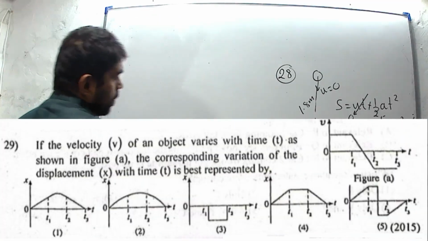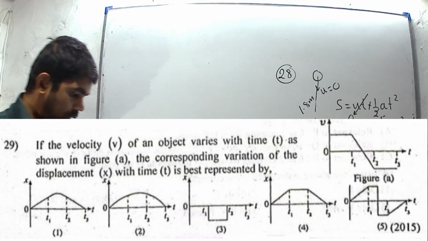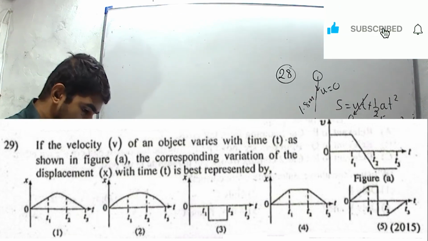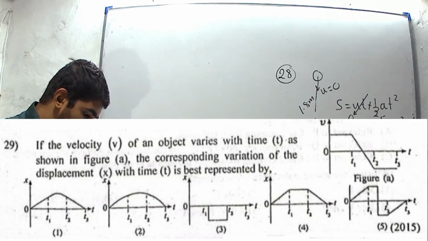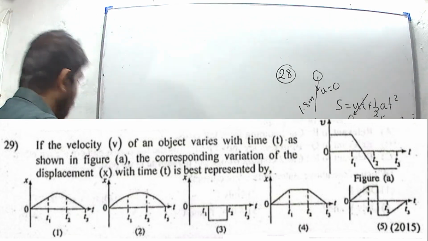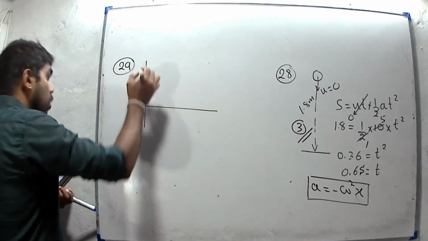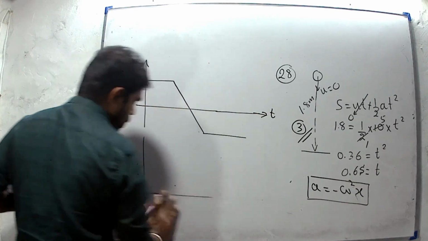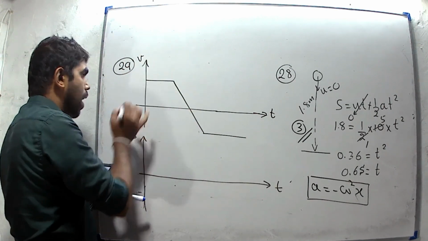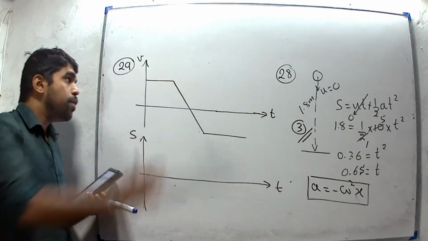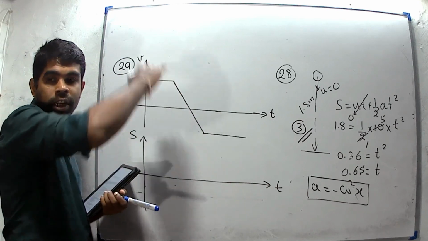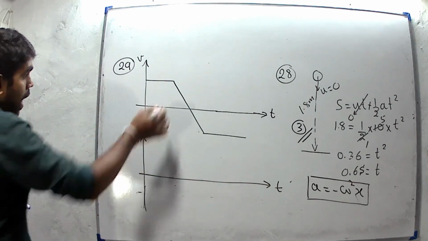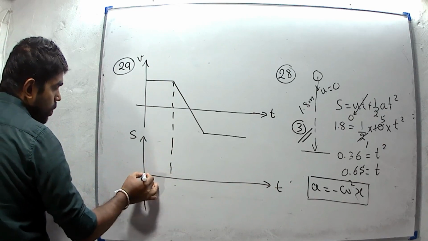Question number 29. If a velocity of an object varies with time t as shown in the figure, the corresponding variation of the displacement with time is best represented by. I will draw the velocity time graph and corresponding displacement time graph. For the first part of the motion, velocity is a constant value. It is not increasing or decreasing. Therefore, gradient of the displacement time graph should be a plus constant value like this.